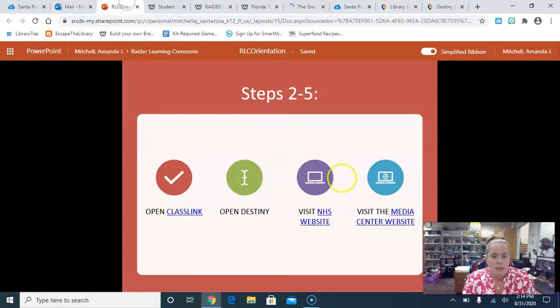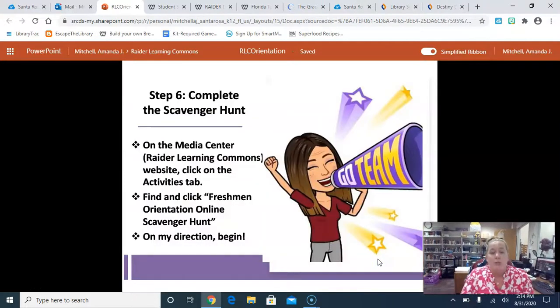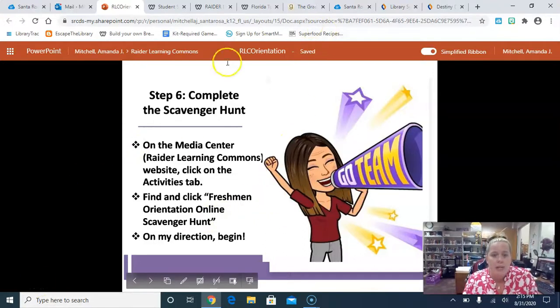Let's see. So we looked at Classlink, Destiny, the NHS website, my website, and what you're going to do next is explore all of those things on your own, doing an online scavenger hunt. So there is a Microsoft form that goes with this, and you can see the questions on the form and type your answers into that same form and submit it, and that's how you'll get credit for completing this. So you can find that form on my website where there is the activities tab that we saw. And when you open that up, and I'll show you that in a second, you find and click Freshman Orientation Online Scavenger Hunt, and then you begin.